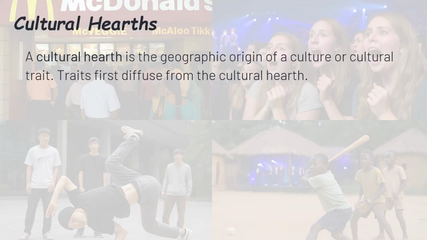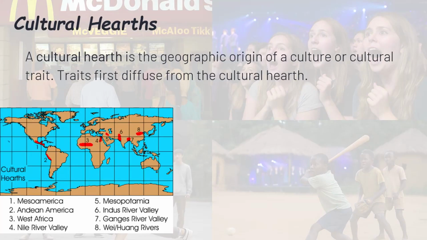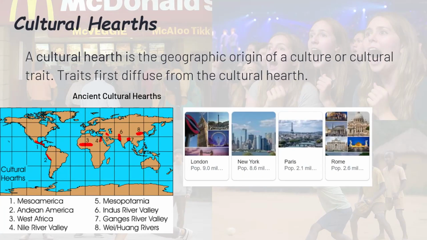Let's take a closer look at what's actually going on here. First up, that map on the left shows us some ancient cultural hearths. Basically the OG hotspots where early civilizations unlocked God mode. Places like Mesoamerica, the Nile River Valley, and Mesopotamia weren't just vibing. They were out here inventing writing, farming, cities, and entire belief systems that would go global before the idea of going viral even existed.